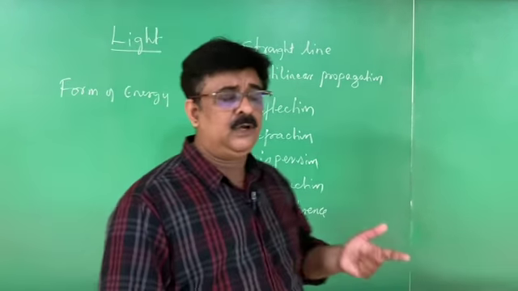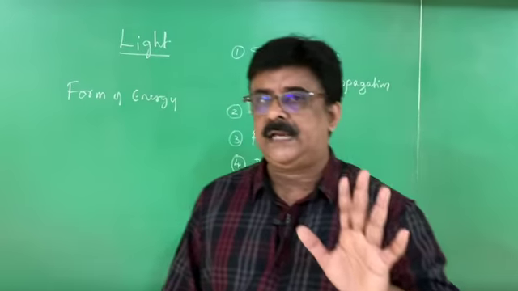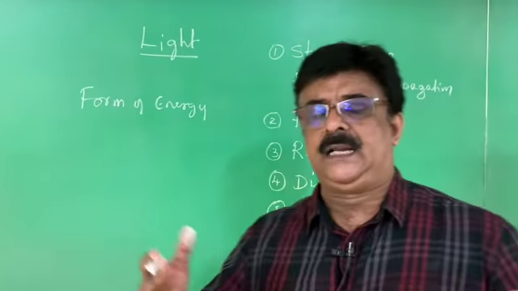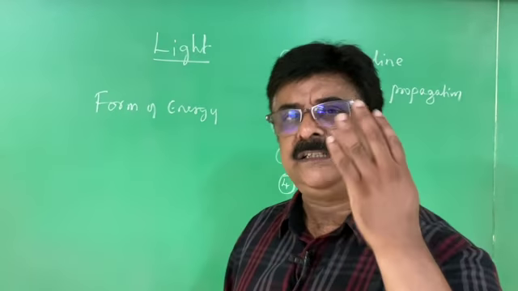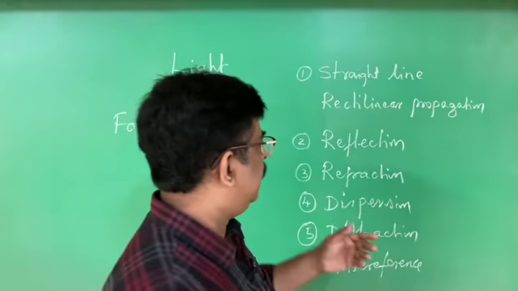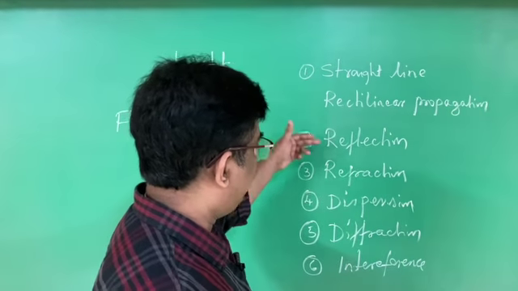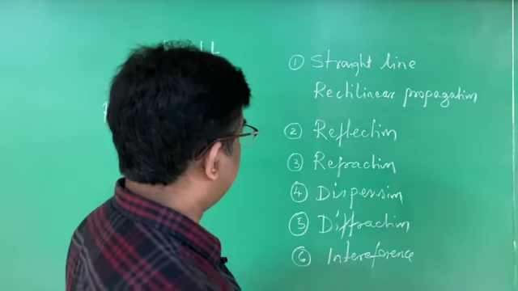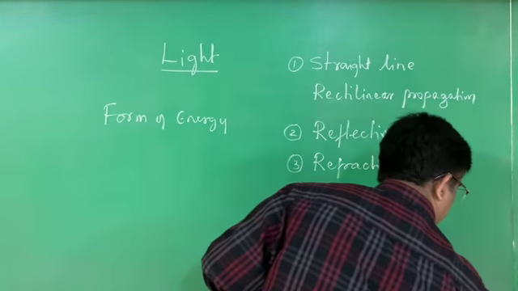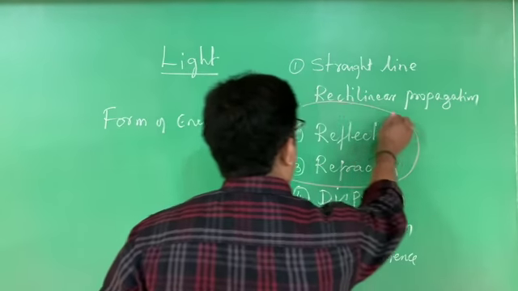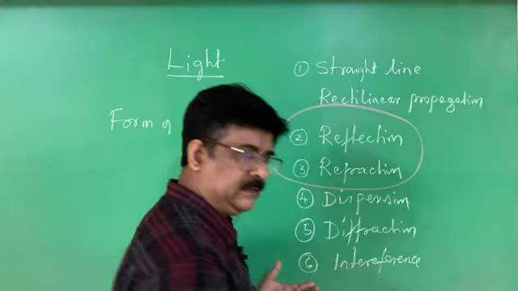Now you understood what is light. First, light. What is light? Light is a form of energy. Light exhibits certain properties. You have to mention at least 4 properties. One is light travels in a straight line. Light exhibits properties like reflection and refraction, dispersion, diffraction and interference. In 10th standard, we are going to learn only about these 2 properties. The remaining things we are going to learn in our higher classes.